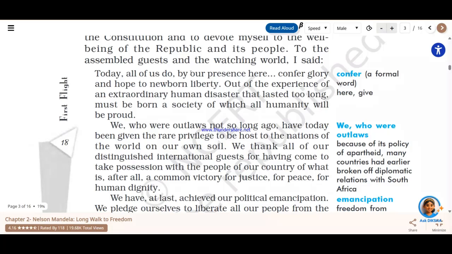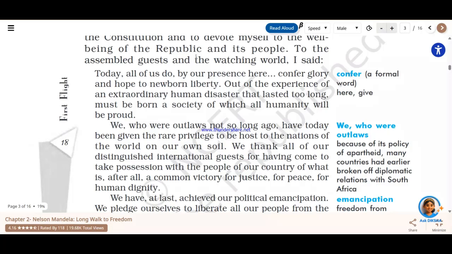"We who were outlaws not so long ago have today been given the rare privilege to be host to the nations of the world on our own soil. We thank all of our distinguished international guests for having come to take possession with the people of our country for what is, after all, a common victory for justice, for peace, for human dignity."